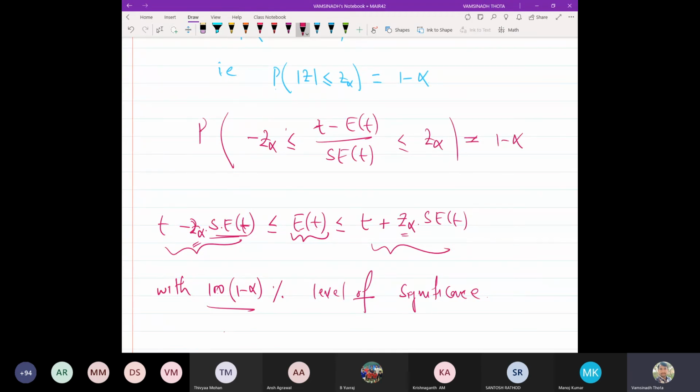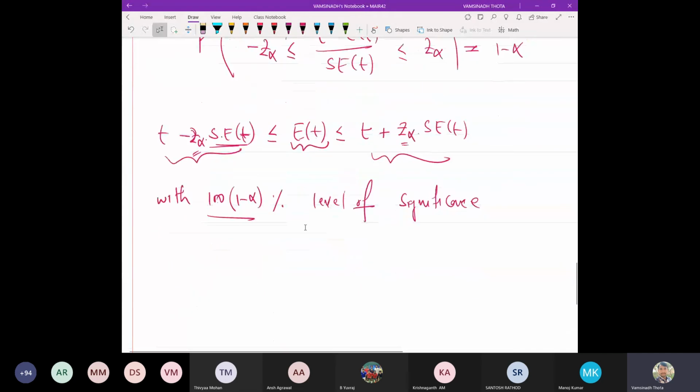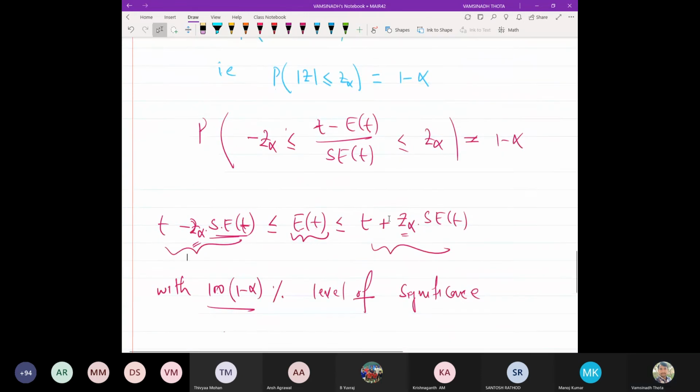Okay. Now here, before starting the problem, we would like to estimate the confidence interval. With what level of confidence we need to estimate it should be known to us before starting the problem itself. With what level of confidence we should accept the given hypothesis should also be known to us. Okay.